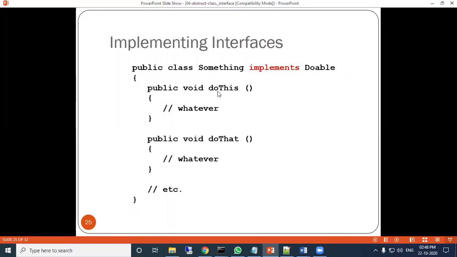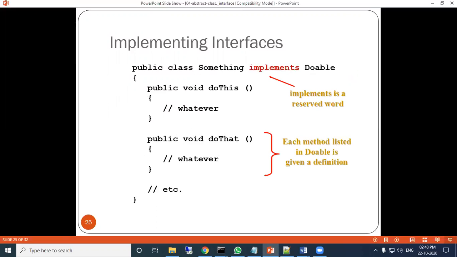And again there must be a body for do this, do that. So this is the syntax of an inheriting class definition. Implements is the reserved word. Each method listed in the Double interface, where do this and do that are the abstract methods, must be defined here. So here there must be a body.